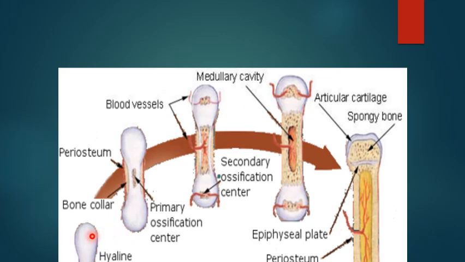This is a diagram showing the model in the form of hyaline cartilage. Primary center of ossification by the increased vascularity. The blood vessel here changes the perichondrium into periosteum. How? The inner chondrogenic cell changes into osteogenic by increased blood supply. The osteogenic will change into osteoblast and lay bone, and this is the bone collar.